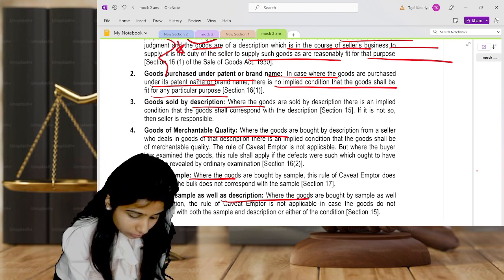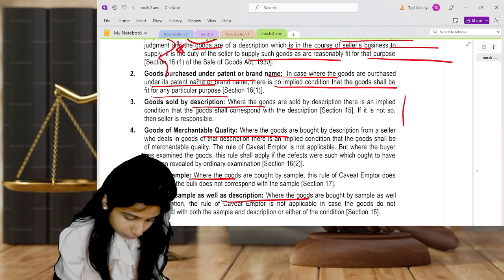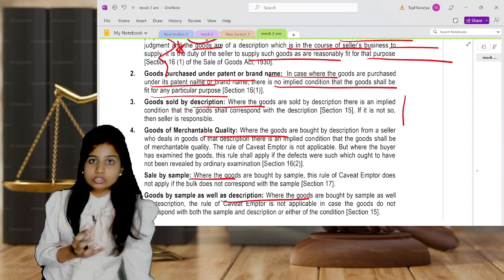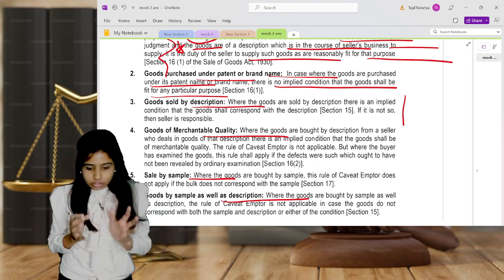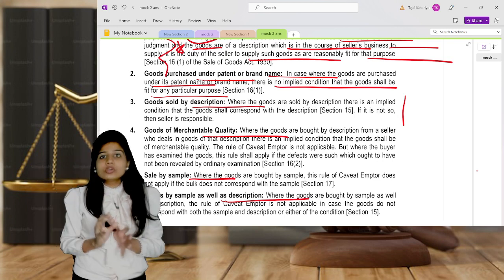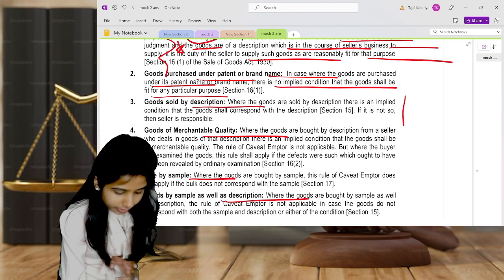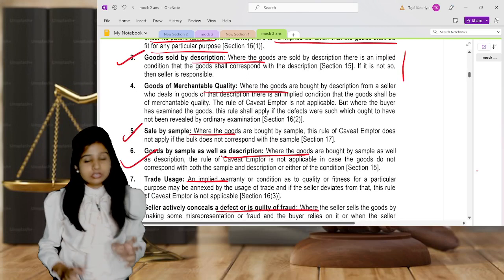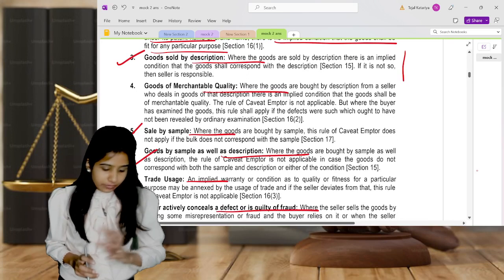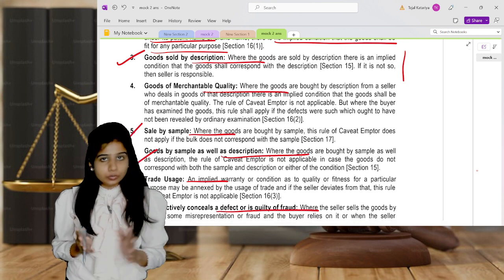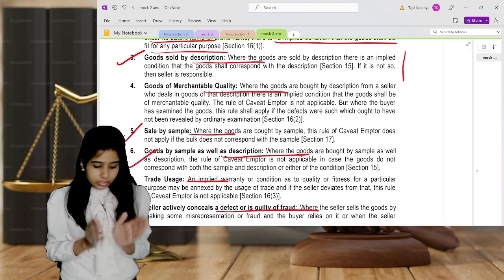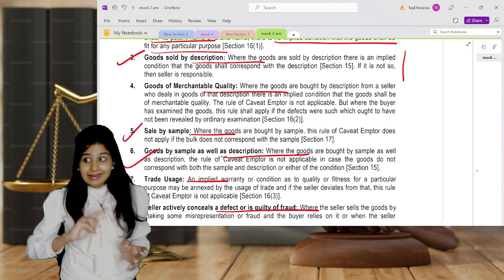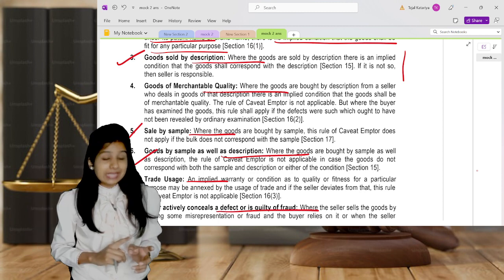The third is goods sold not according to description. Obviously it is implied that whatever goods you are getting, that bulk should match your description and your sample also. And if sample and description both have been discussed, then according to both. If it is not, then the seller is responsible, otherwise the buyer is responsible. He is supposed to inspect whether the goods are according to the description and the given sample or not.